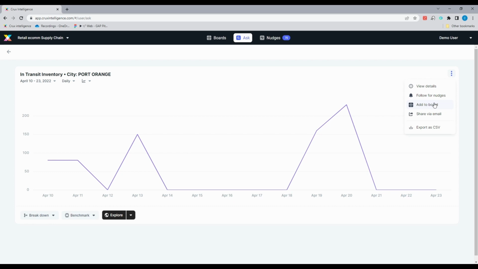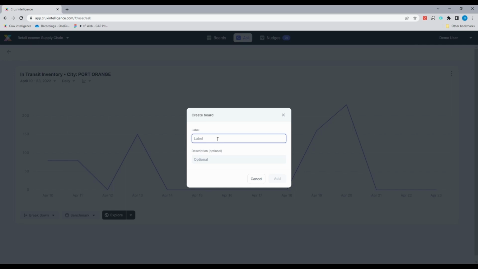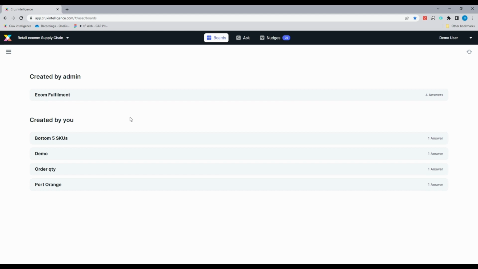I can create a dashboard to monitor. I'll create a new board. And it was created very quickly. And that's just a quick demonstration of Crux Intelligence and how you can go from data to insights to actions very seamlessly.